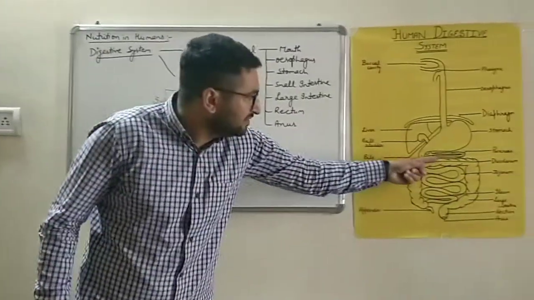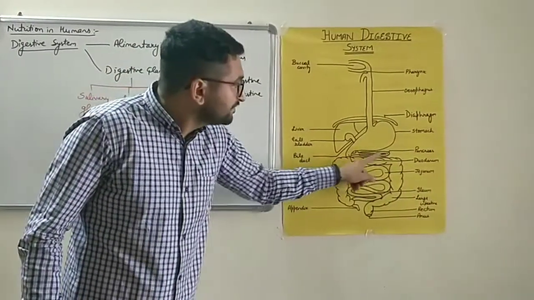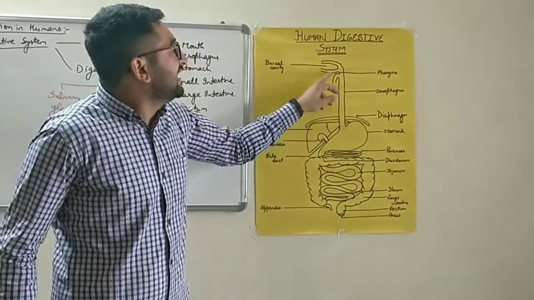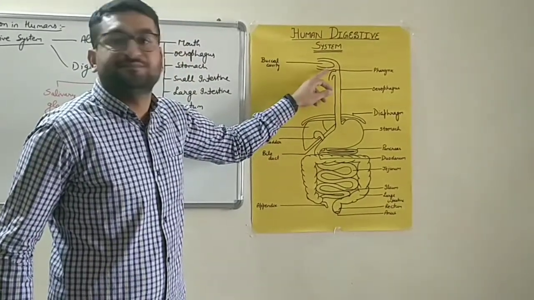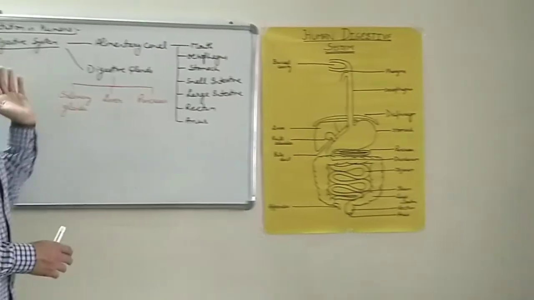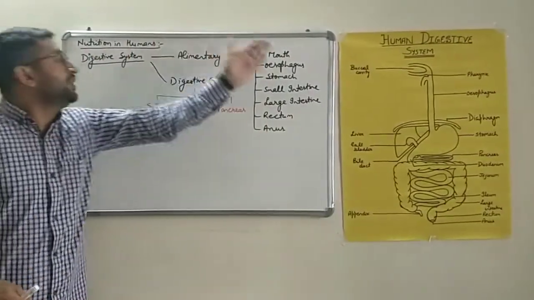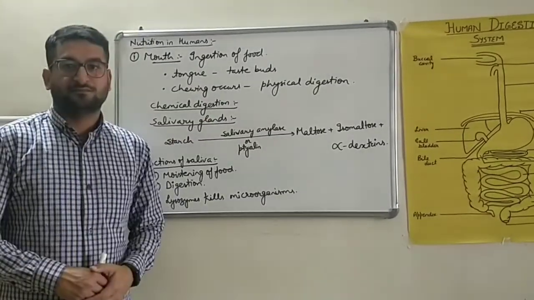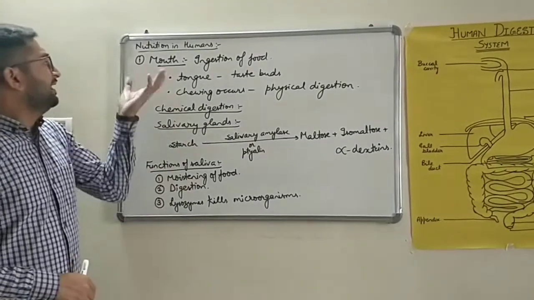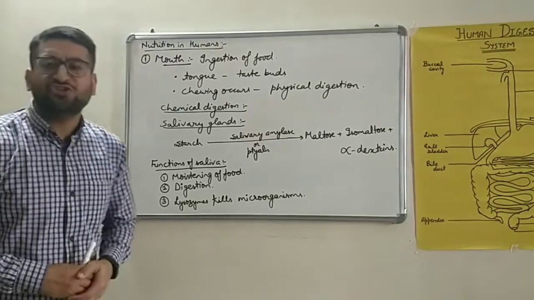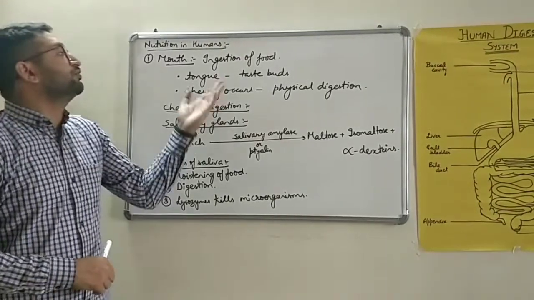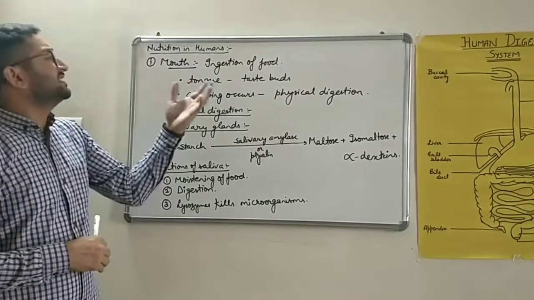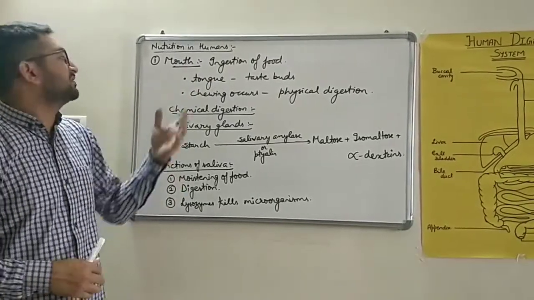It's a leaf-like gland. You can see it in the diagram. It's below the stomach, liver on the right side, and salivary glands are present here. So these in total are referred to as the digestive system. First we'll discuss mouth. Ingestion of food takes place through mouth. The first step of nutrition is ingestion, as we all know. That ingestion, the intake of food in humans, takes place through mouth.